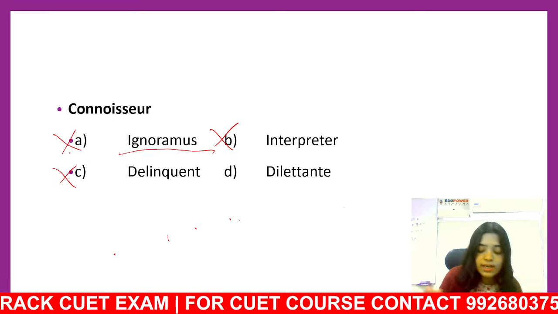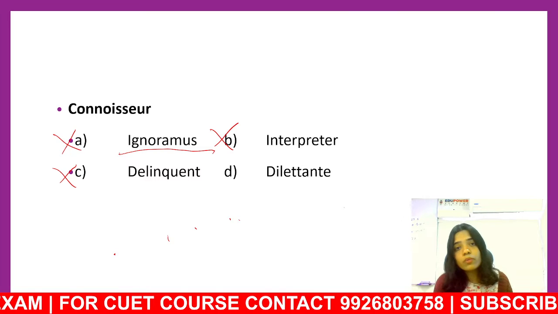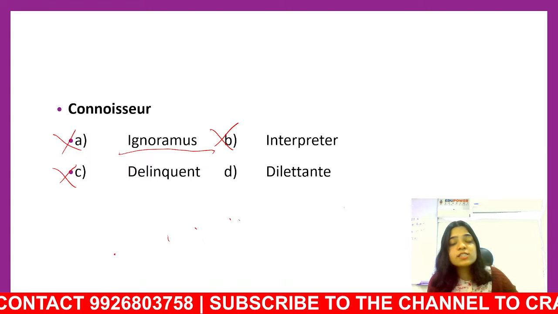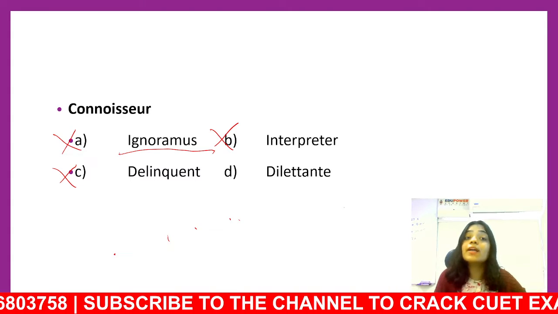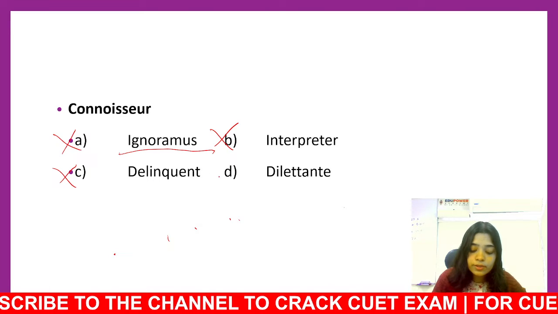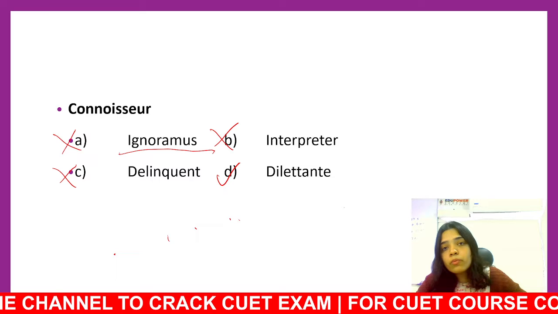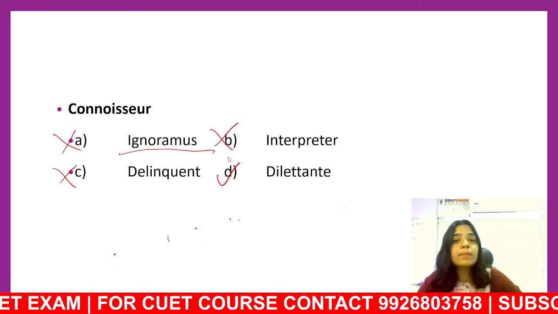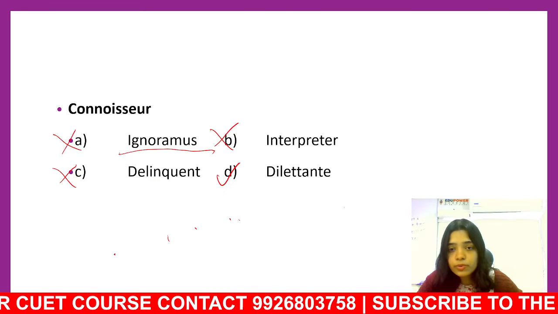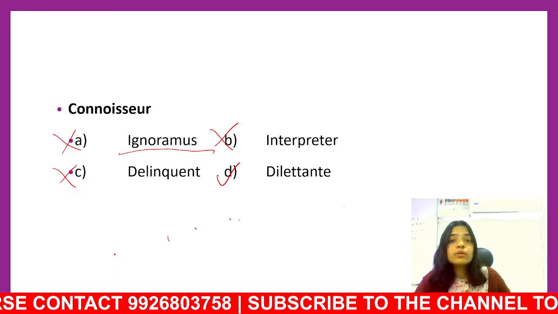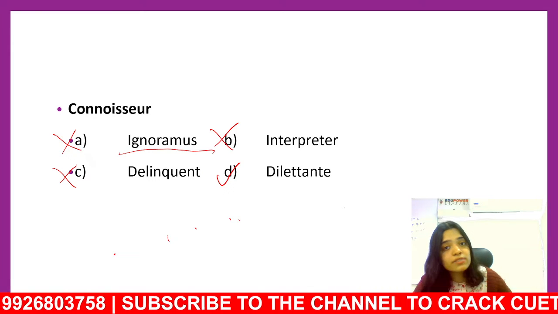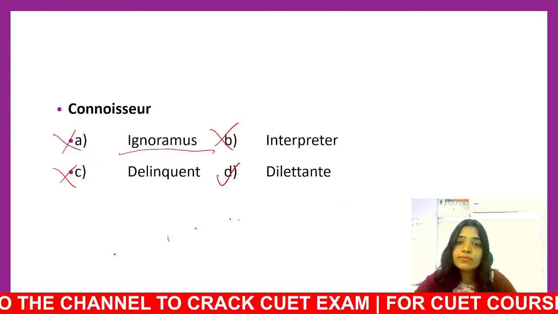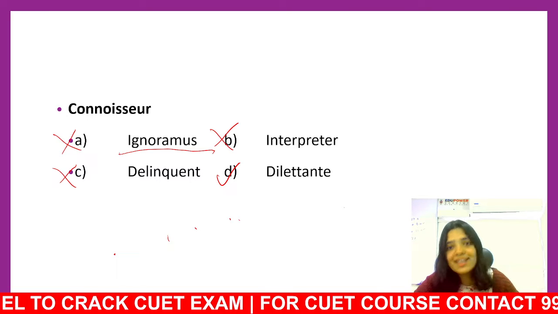Which brings us to the last word, which is dilettante. What's a dilettante? A dilettante is someone who engages in art forms, someone who is a specialist in their art form. So can dilettante be connoisseur? Of course dilettante can be connoisseur. And I'll explain why. The word connoisseur is used for someone who is exceptionally good in a particular form of art that they choose to pursue. Dilettante is someone who is also good at some art and who develops a taste for that art, and so both of them together work, and hence dilettante is a synonym for connoisseur. Okay, let's move on to the next slide.